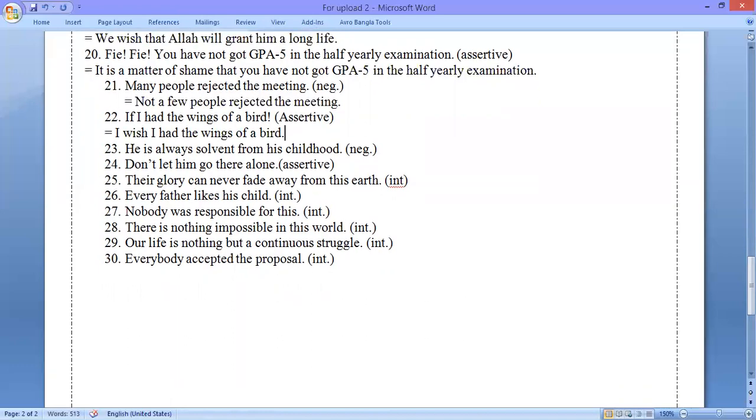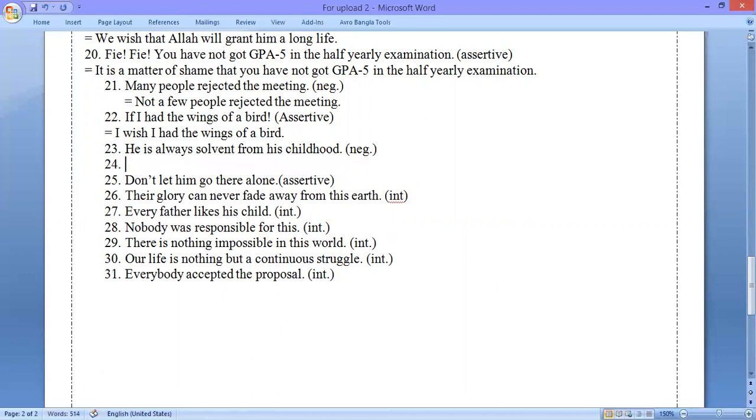This is question number 23. He is always solvent from his childhood. We shall have to make this negative. So the negative form of this sentence is, he is never insolvent from his childhood. So the solution is, he is never insolvent from his childhood.